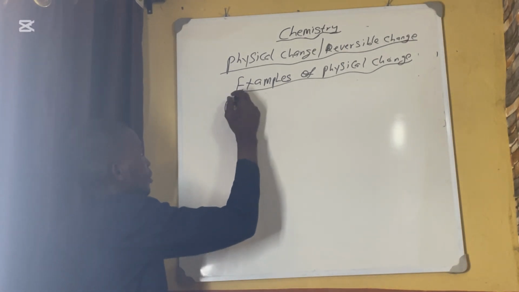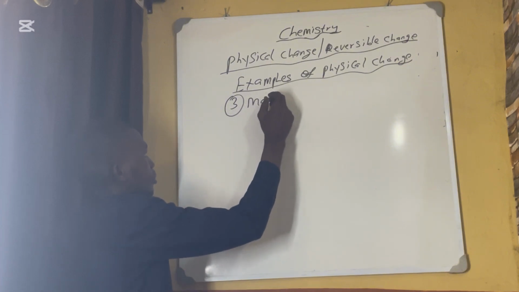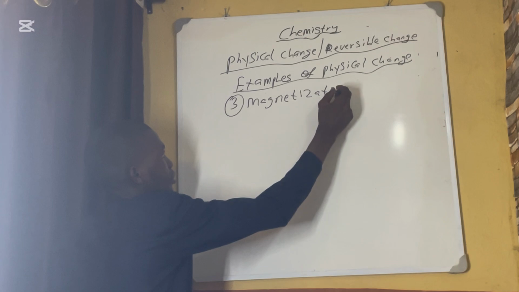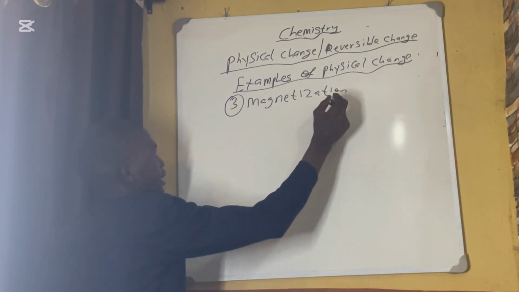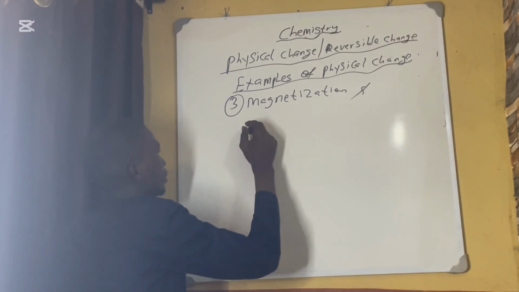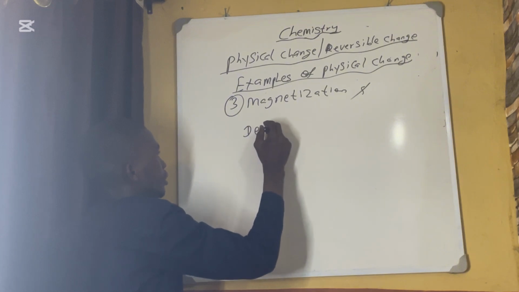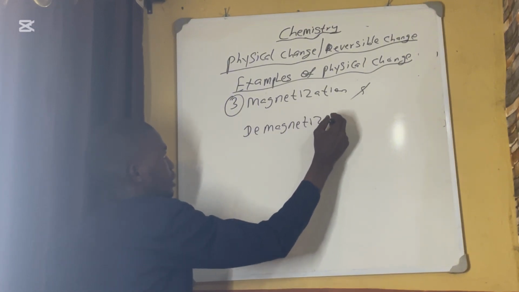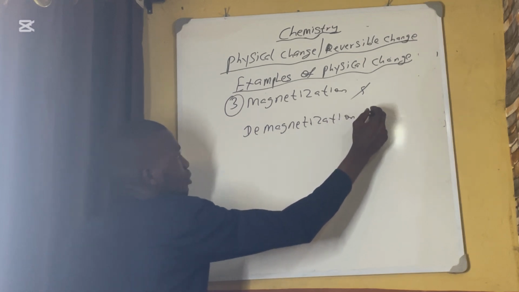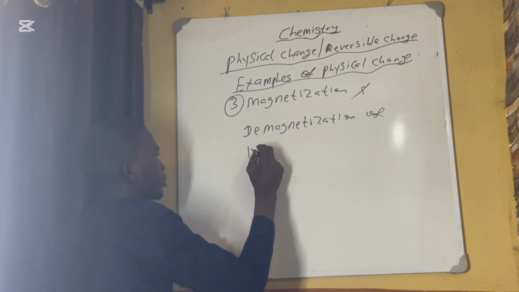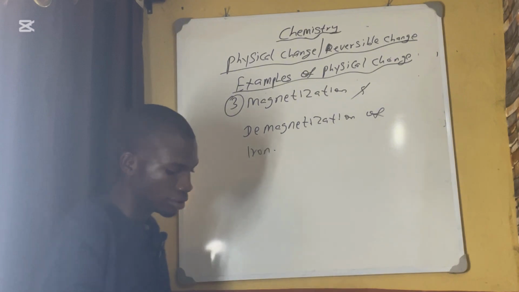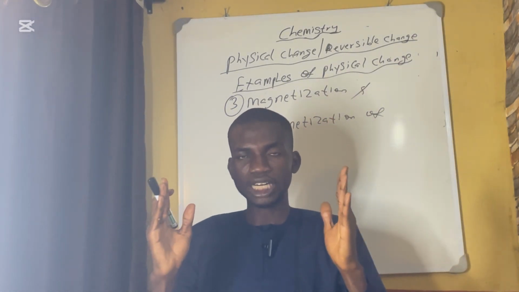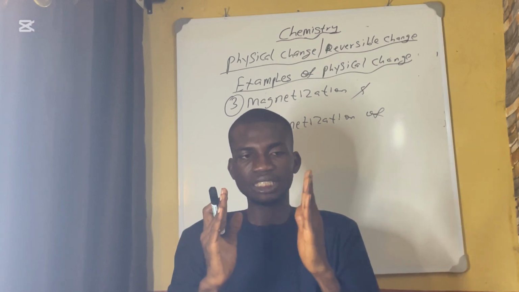Number 3, magnetization and demagnetization of iron. I told you initially, when you bring a magnet and iron, there will be attraction without placing them in contact.